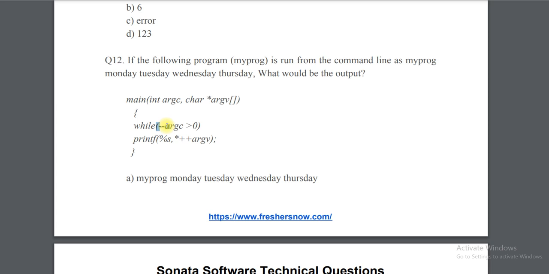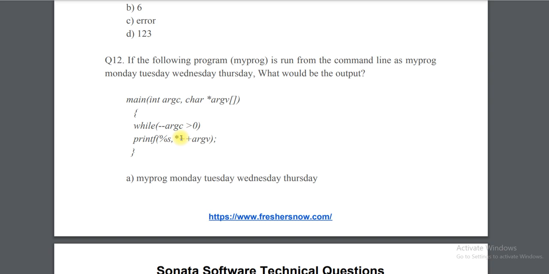In pre-decrement, first it will decrement the value and then it will go for printing. It will first update the value and then go for further processing. So argc is 5, and 5 pre-decremented is 4. So 4 is greater than 0, right?